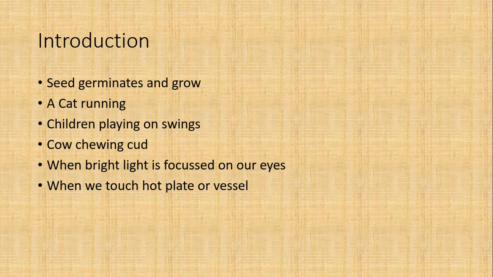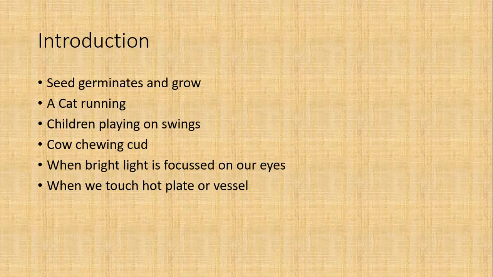Now the next one is when bright light is focused on our eyes. If you are walking on a road during the night and a car or any vehicle comes from the opposite direction and flashes light on your eyes, you try to blink your eyes or close them. That is also a coordinated movement of your eyes with your brain as well as with your body. Then when we touch a hot plate or vessel without proper protection, at that time you will try to keep your hand away from it. So this is also a control and coordinated movement.